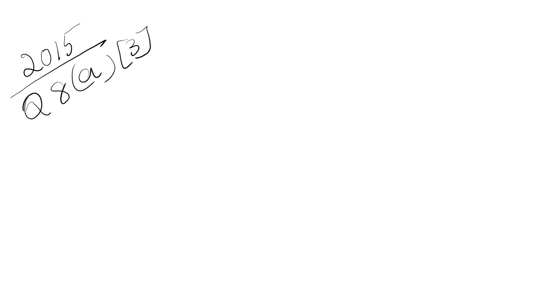So this is 2015, question number 8 in section B. Question number 8A, and this is of 3 marks.